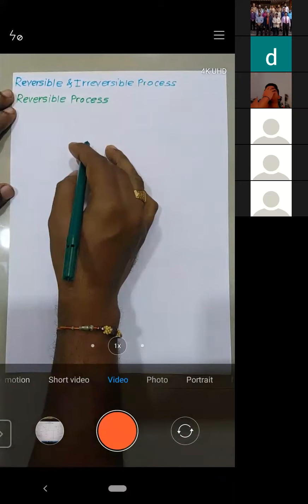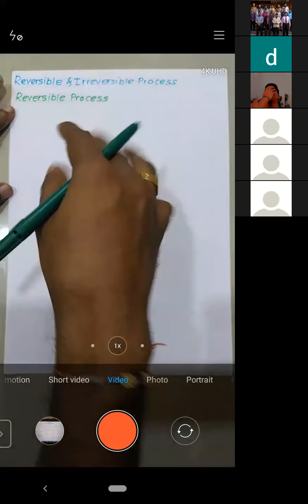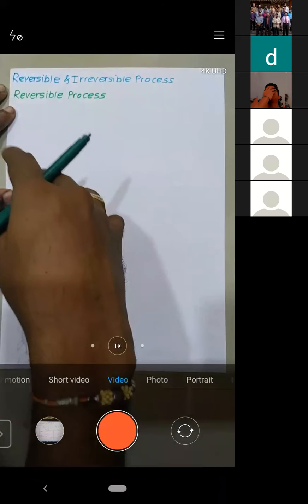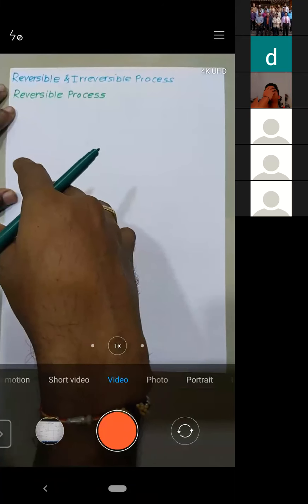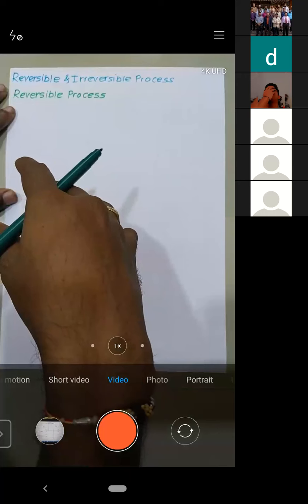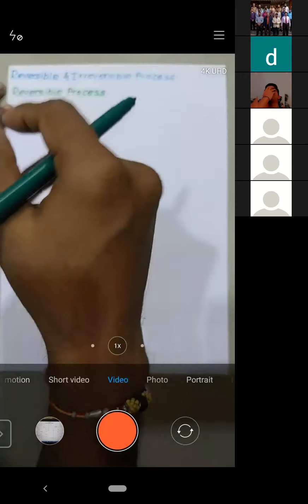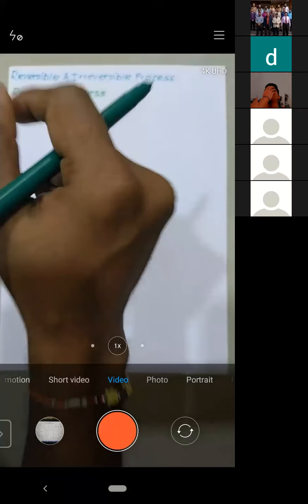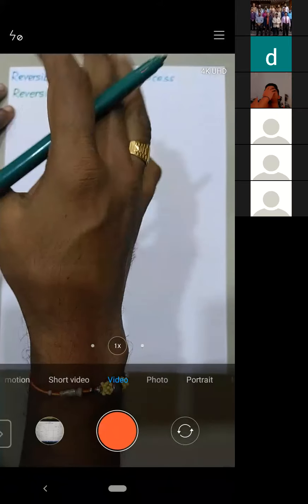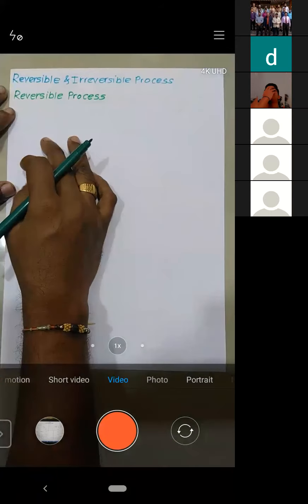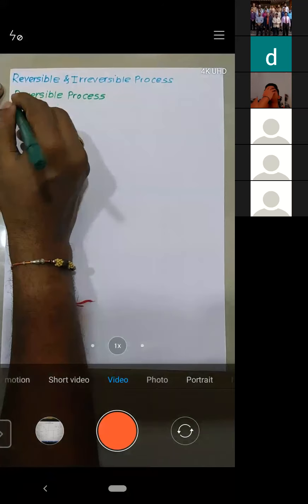Now what is the meaning of reversible process? The process which can be reversed, without leaving traces either in the system or in the surrounding. That is called a reversible process. You might not be able to understand the definition, so I will give an example of a reversible process.